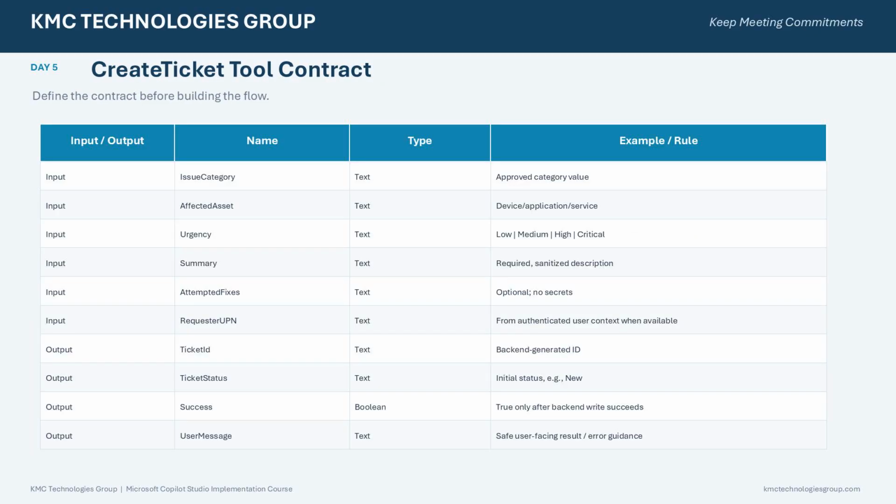Before building the flow, define the contract. Our Create Ticket tool accepts 6 important inputs. Issue category identifies the approved ticket category. Affected asset identifies the device, application, or service involved. Urgency accepts values such as low, medium, high, or critical. Summary contains the required issue description. Attempted fixes is optional and should never include passwords or secrets. Requester UPN should come from authenticated user context when available. The tool then returns ticket ID, ticket status, success, and a safe user message.